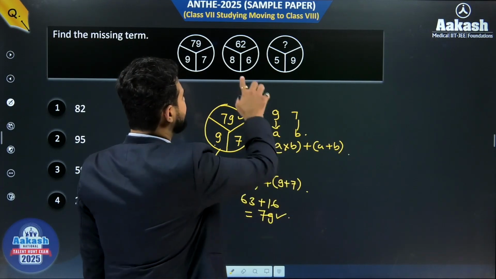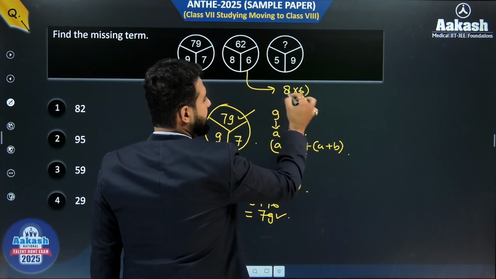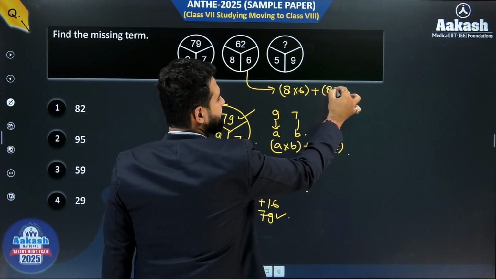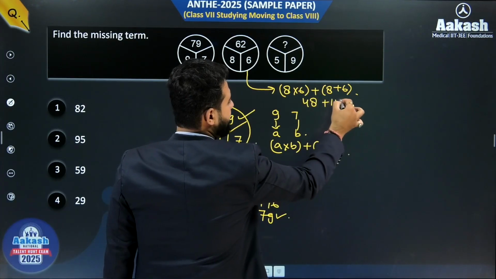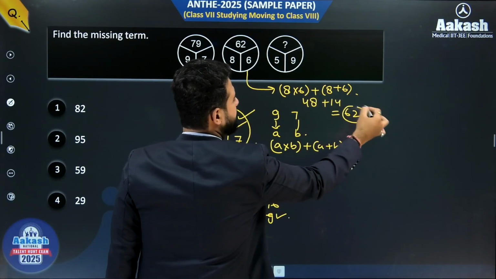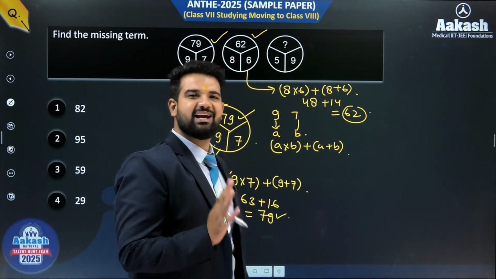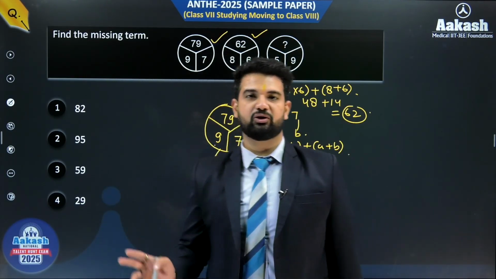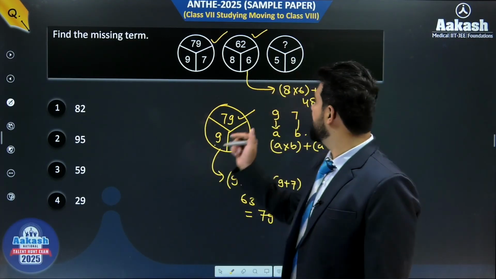Coming to the second one. If you apply the same thing here, then what will you get? 8 into 6 plus 8 plus 6. It means you have 48 plus 14, so this must be equal to 62. Yes. It means you are following the same type of thing on the 2 circles. So that thing only you need to apply on the third one.